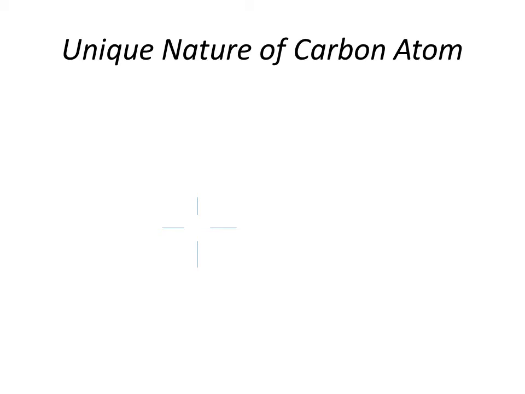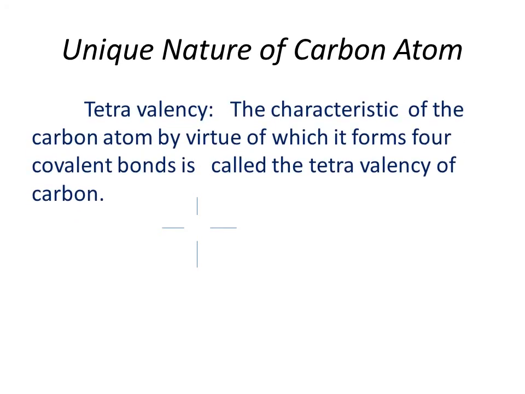The first one is tetravalency of carbon atom. Carbon has 4 valence electrons since its atomic number is 6. Since it can neither lose nor gain electrons to attain an octet, it forms covalent bonds by sharing its 4 electrons with other atoms. This characteristic of the carbon atom, by virtue of which it forms 4 covalent bonds, is called the tetravalency of carbon atom. This is one of the reasons for carbon atom to have a large number of compounds.